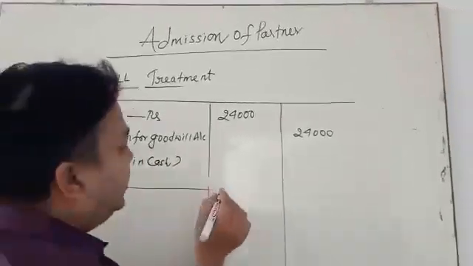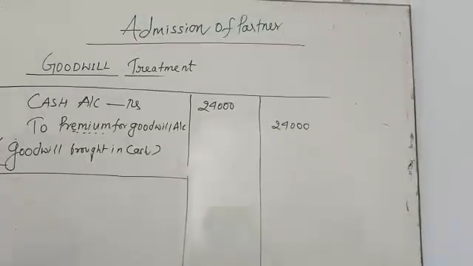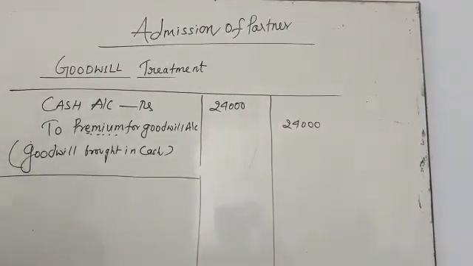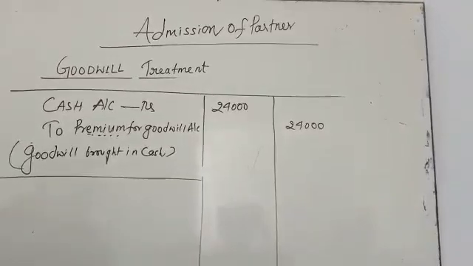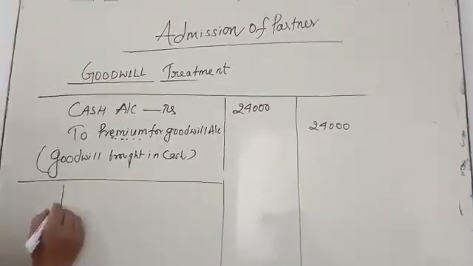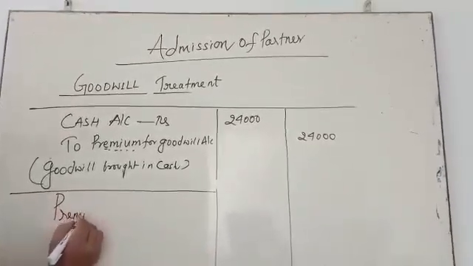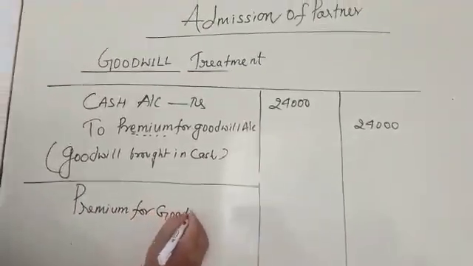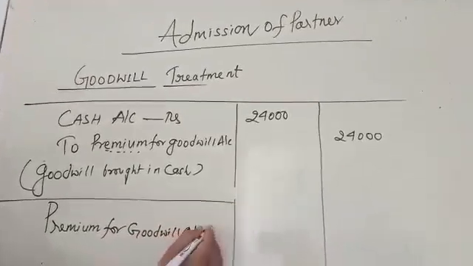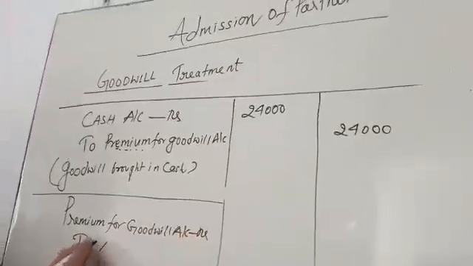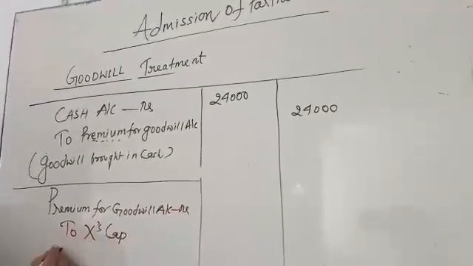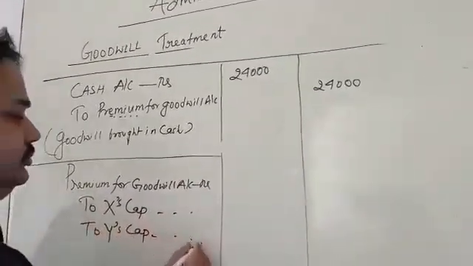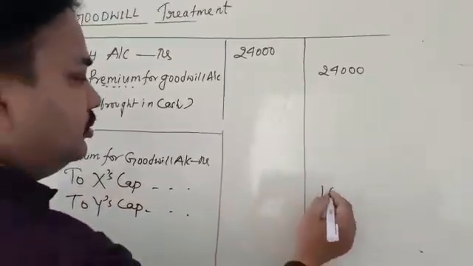Our next entry is the distribution of goodwill amount among the old partners. Who were the old partners? X and Y. So you put here: premium for goodwill account debited to X capital, to Y capital. What was the amount?